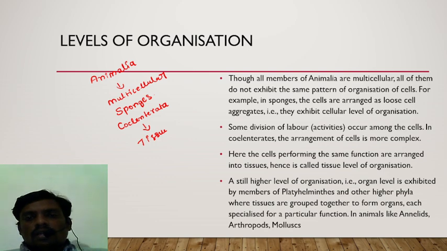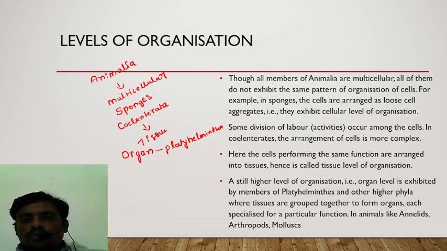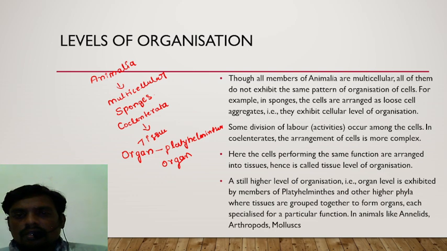There is a still higher level of organization where tissues together form organs. The members of Platyhelminthes, or flatworms, for the first time in the animal kingdom show organ level of organization, where tissues are grouped together to form an organ.